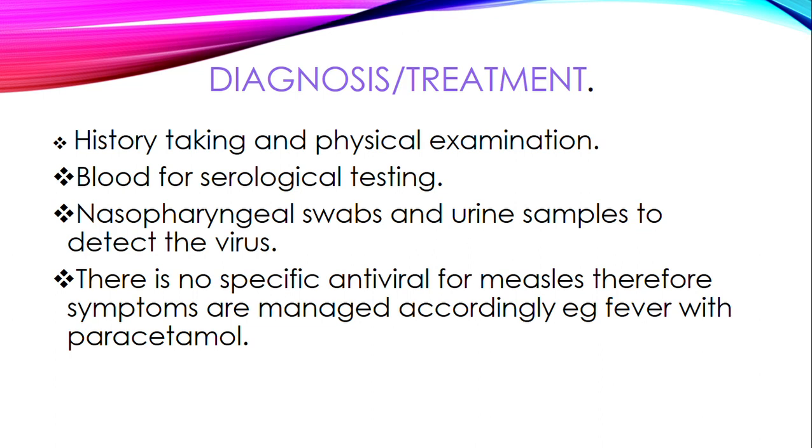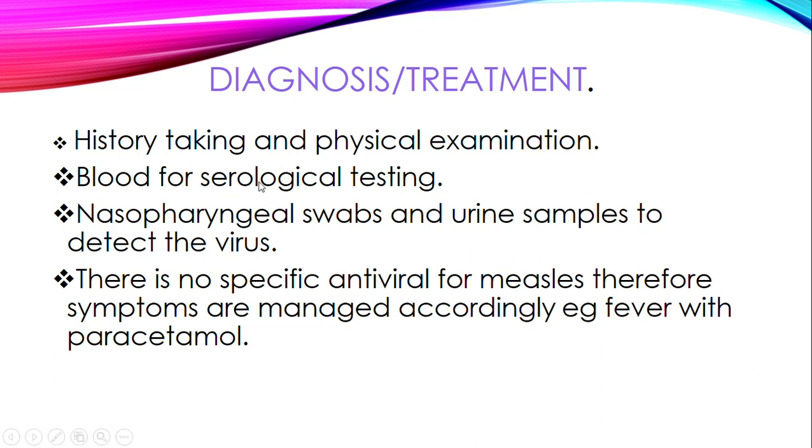Then also the signs and symptoms, the onset. The mother or the father will be able to tell you that the rash started from the ears, from the forehead, or you'll be able to see that the rash is starting from behind the ears, on the forehead. So during history and physical examination, you are able to see the signs and symptoms and the risk factors.